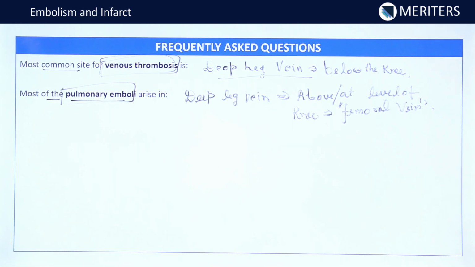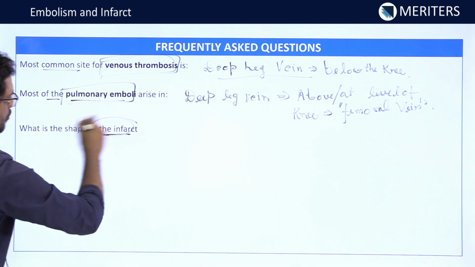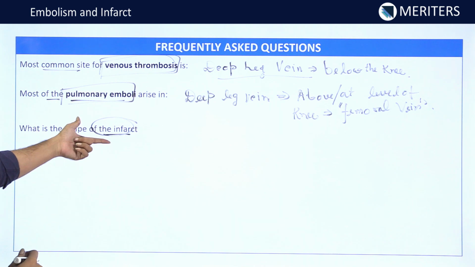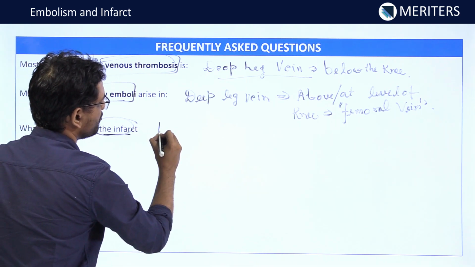And the next question here is, what is the shape of the infarct? When we are asked about the shape of the infarct, we should know that all infarcts are wedge shaped.